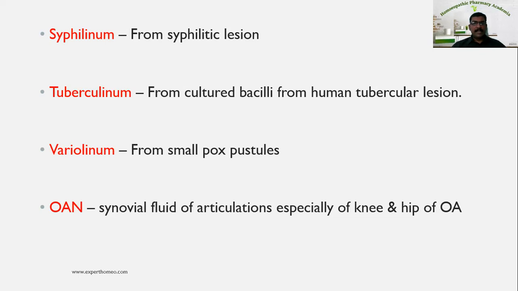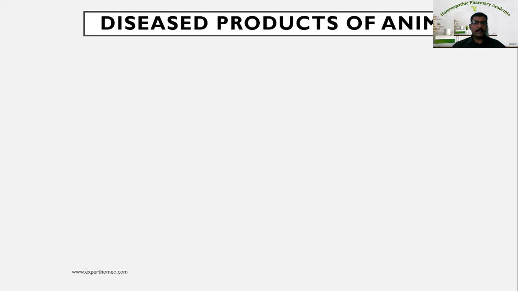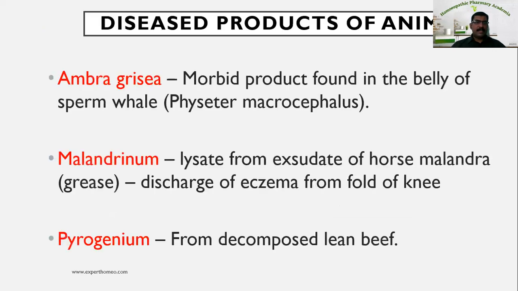Now let us see the nosodes prepared from the diseased product of animals. The first one is Ambra grisea. Ambra grisea is a morbid product found in the belly of the sperm whale, that is Physeter macrocephalus. And Ambra grisea is considered as the first nosode introduced in homeopathy by Hahnemann. And Ambra grisea was proved homeopathically by Hahnemann in 1827.